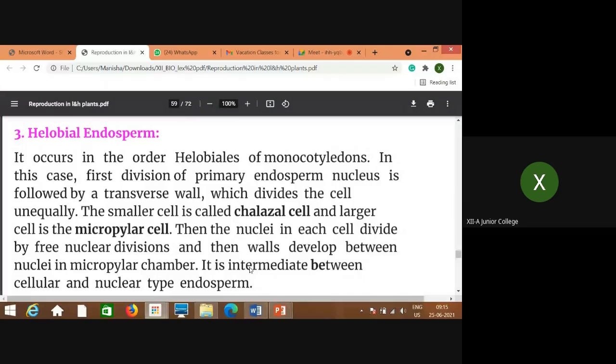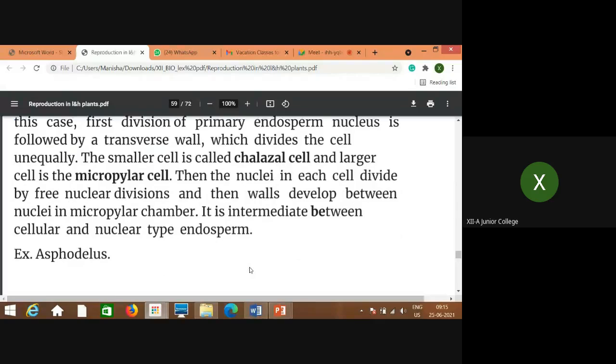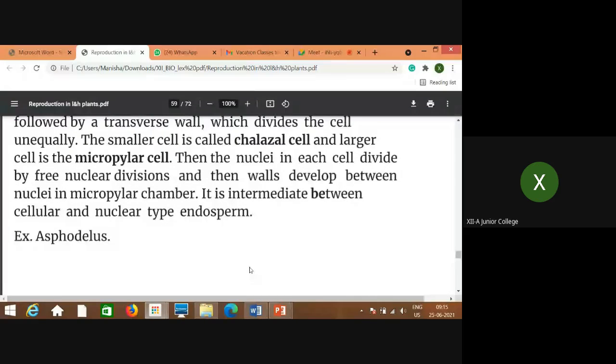And the larger cell, towards the micropylar end, also divides mitotically with free nuclear divisions, but the wall formation is there in the larger cell immediately after the nuclei are formed. So it is considered to be the intermediate type of the cellular and nuclear type of endosperm, because both characters are seen in this helobial type of endosperm.